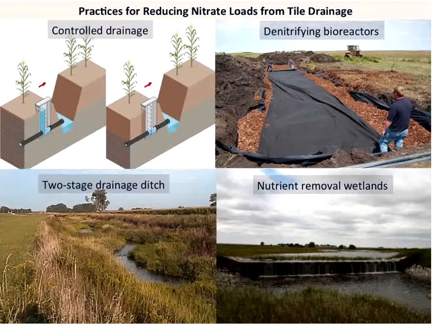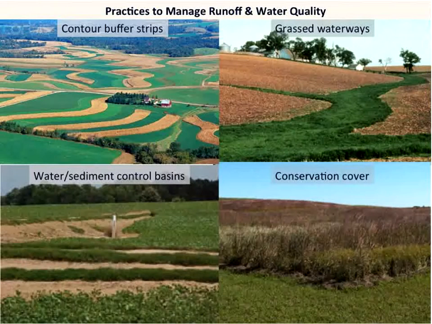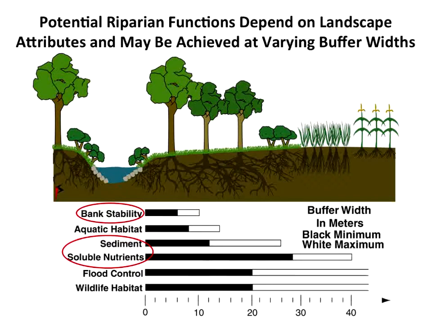Here are several of them listed here. What sorts of landscape attributes do we need, how do we qualify sites to cite these different practices for tile drainage? And then for runoff, there are a few of those types of practices. What landscape attributes do we need to be able to cite those? How do we identify those consistently through a GIS system?